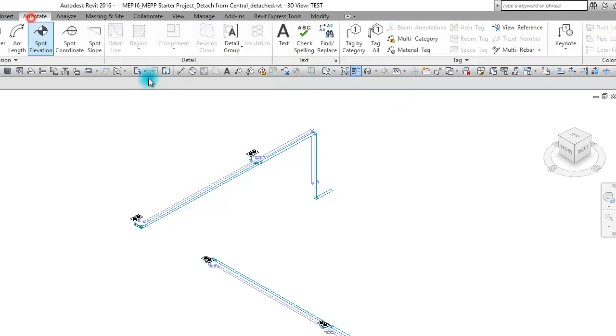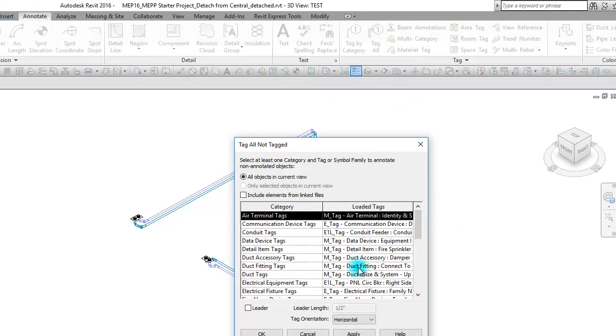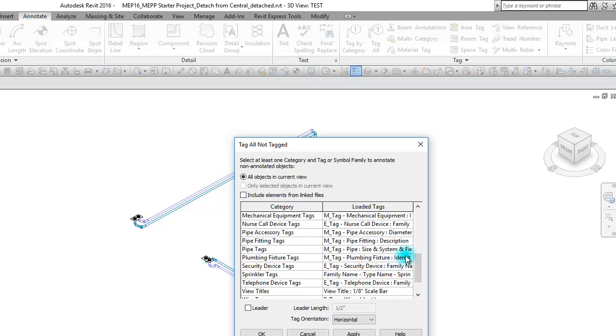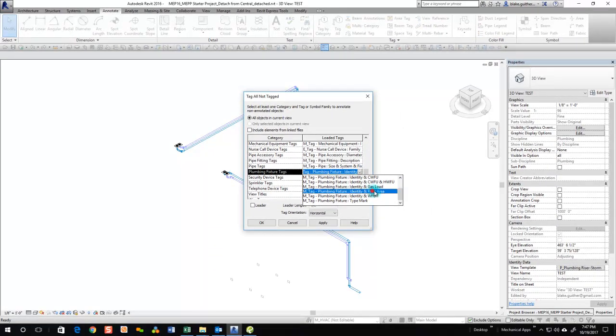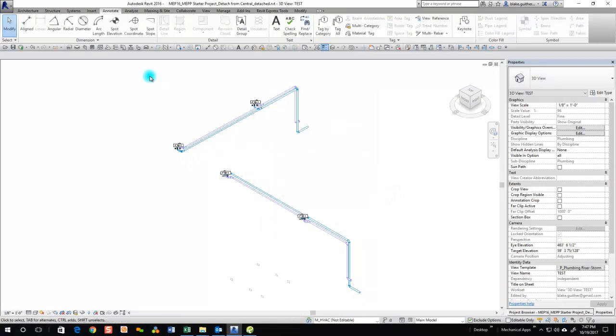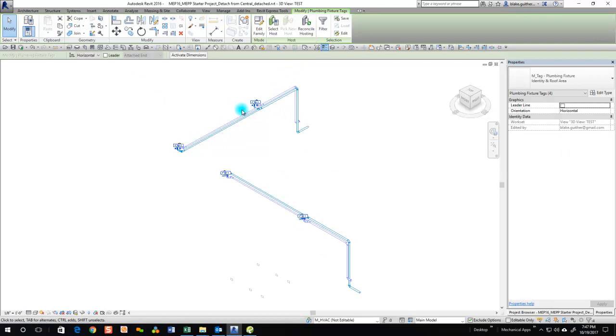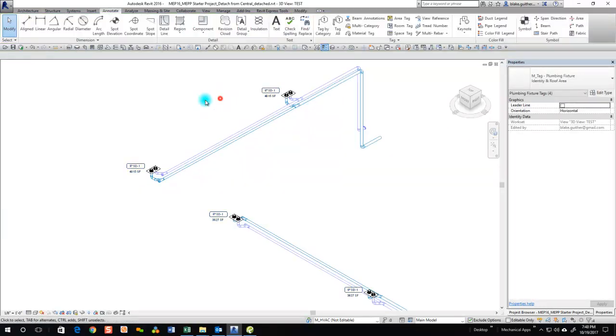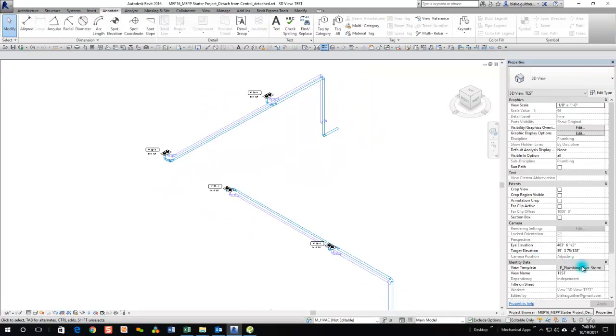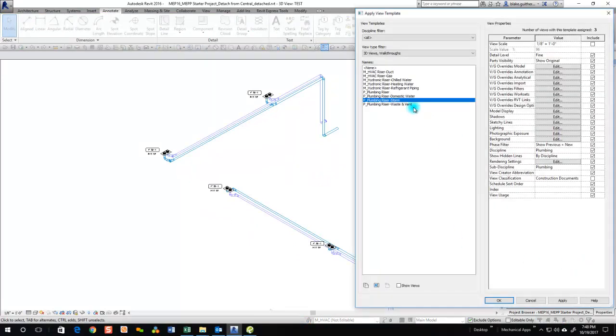And let's go to Annotate, Tag All, and let's choose Plumbing Fixtures. So we want to do identity and roof area. So we can select just the tags and move those off to the side. There we go. So let's say you're doing a waste and vent riser diagram.